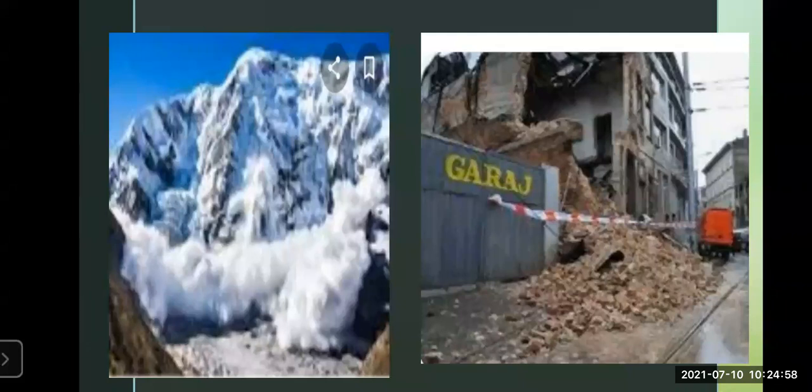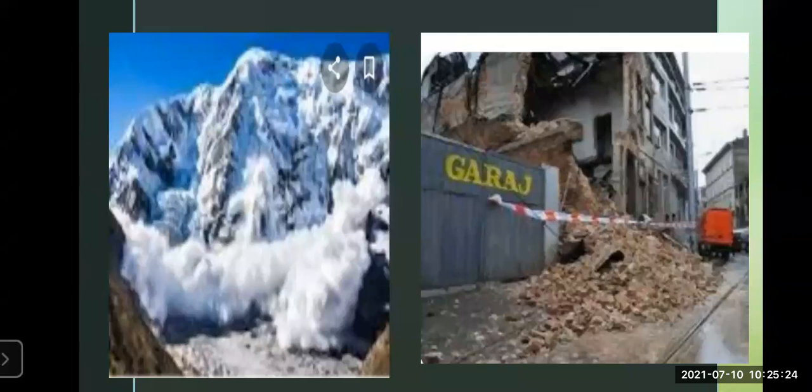Then the buildings collapse. This type of situation always occurs. You can see how the buildings are collapsing, falling apart, and many people die in it, so there is a loss of life and property. Now, if this building material falls on the road, then there is a disturbance in transportation. That is another effect of earthquakes.